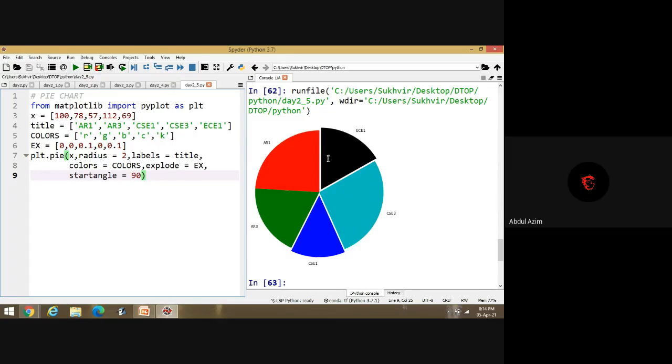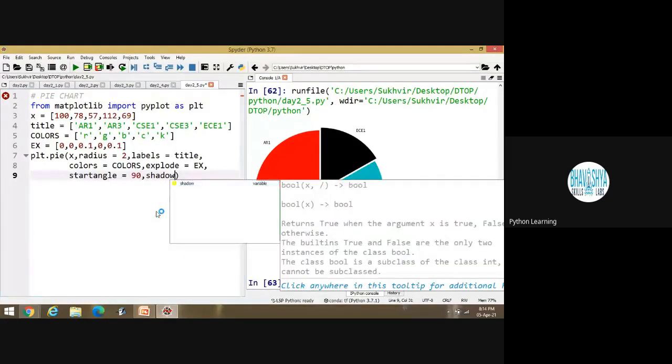Sir, what about shadows, sir? Okay, we will try with shadow also. Yes, shadow part is also there. Suppose I am writing shadow here.